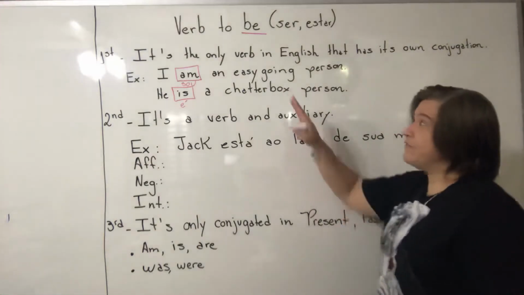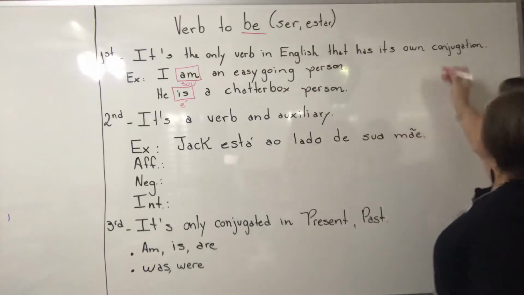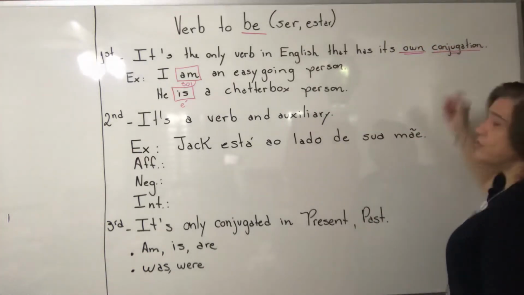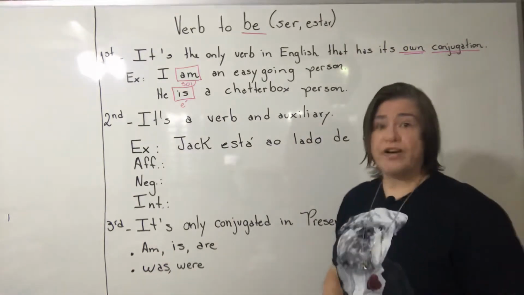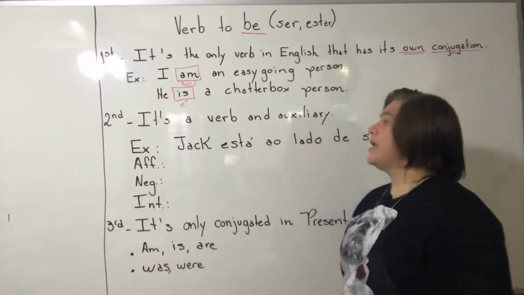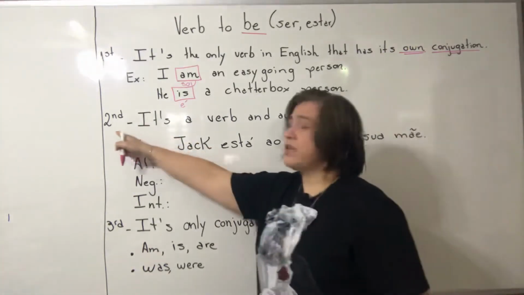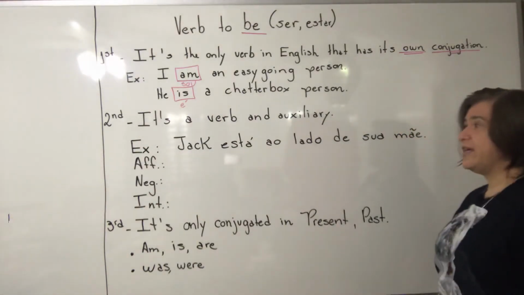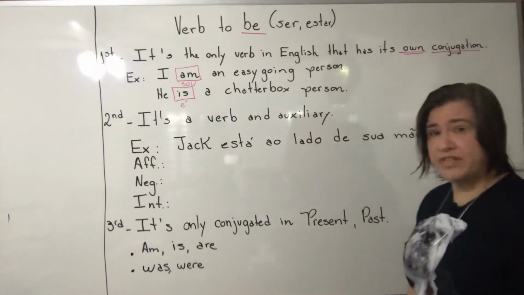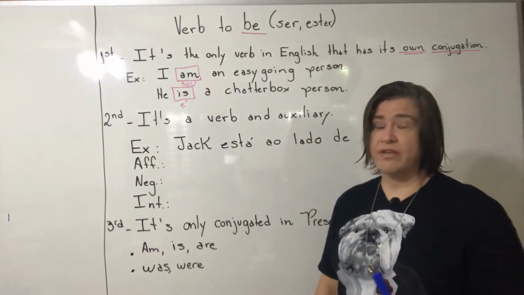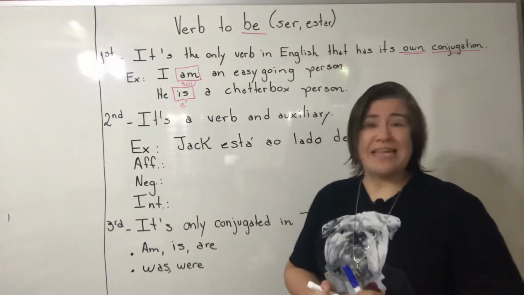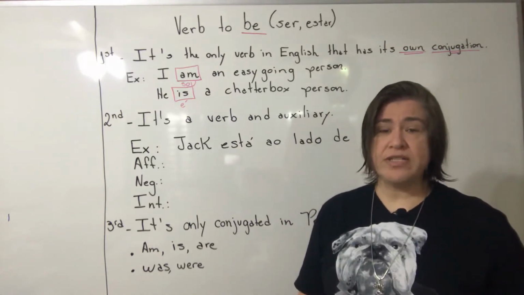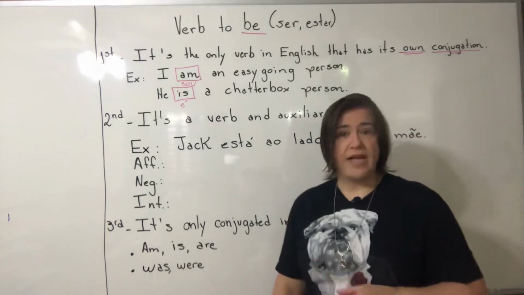Okay, so the first part, as I told you, it's the only verb that has its own conjugation, okay? For each person. In second rule, we have verb to be is a verb and auxiliary. This is new, okay? Because the verb speak, for example, is only used as a verb.